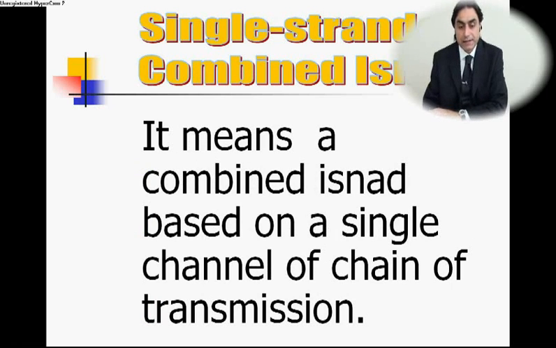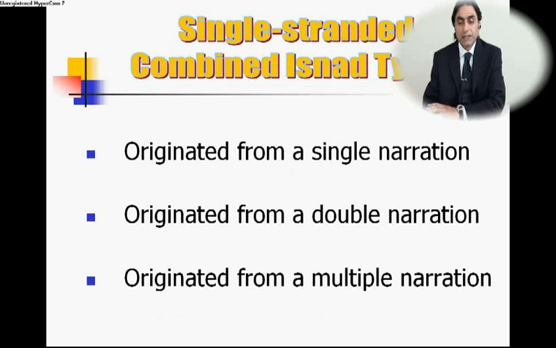Single-stranded combined isnad means a combined isnad based on a single channel of chain of transmission. Single-stranded combined isnad types originated from a single narration, originated from a double narration, originated from a multiple narration.